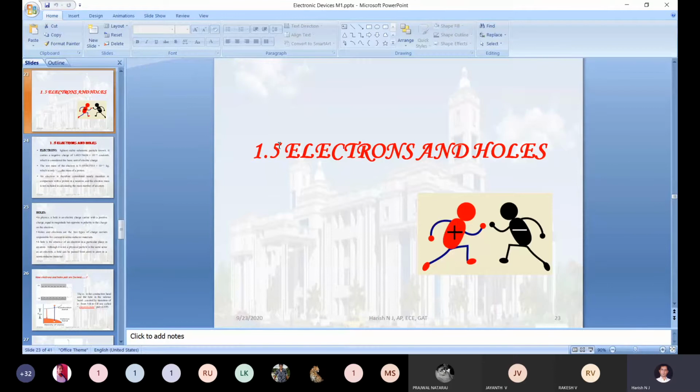Now can you tell me this statement's meaning? What did you understand by these two lines? If you want, I will repeat the statement once again. If the conduction band electron and the hole are created by the excitation of a valence band electron to the conduction band, they are called an electron hole pair. Anyone, will you tell me the meaning of these two lines?